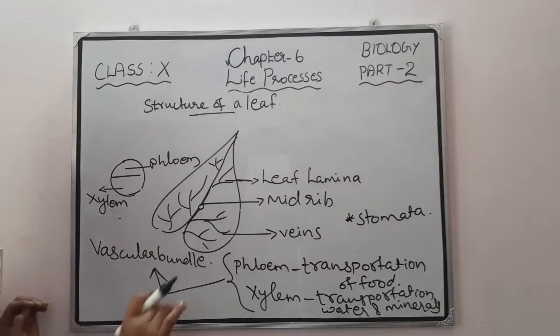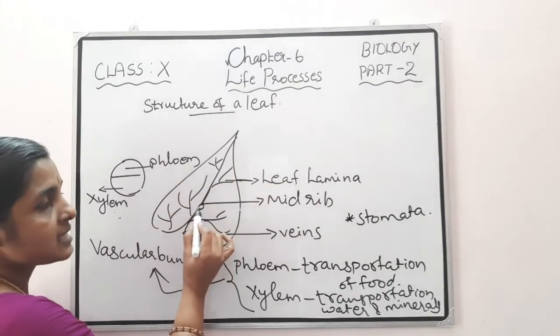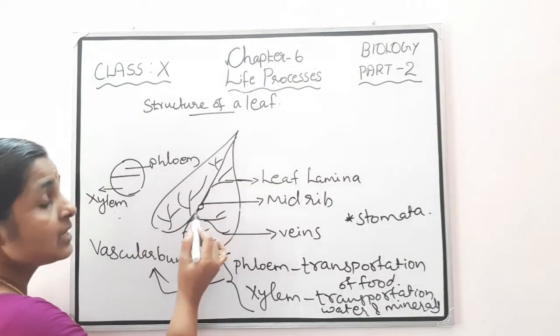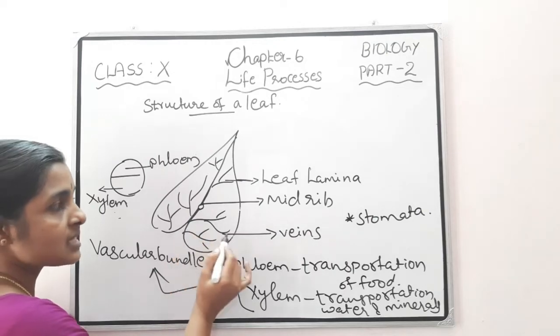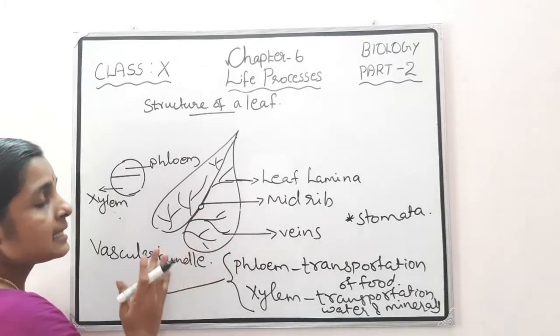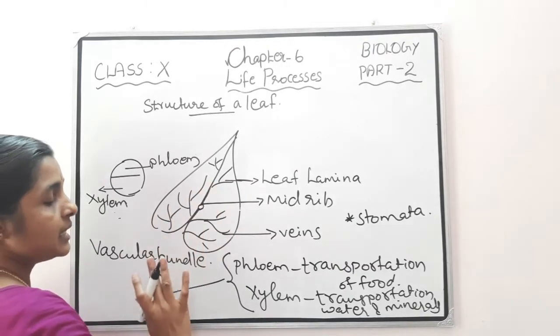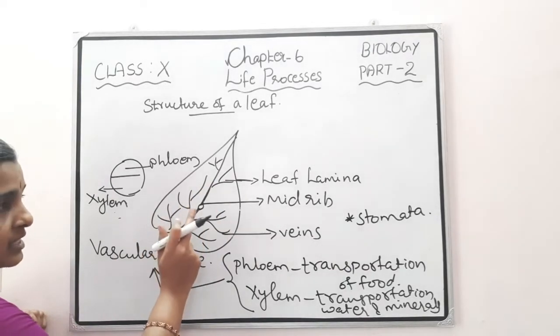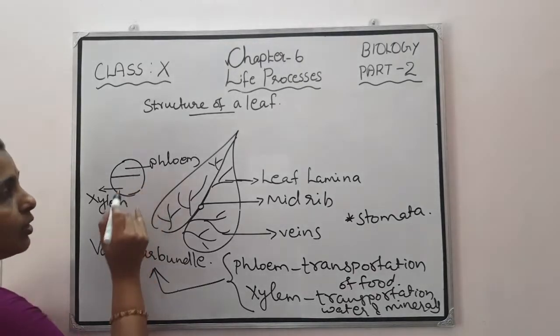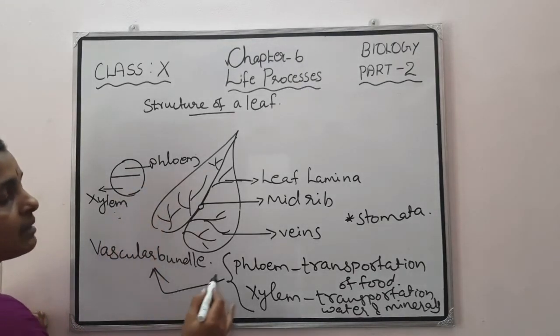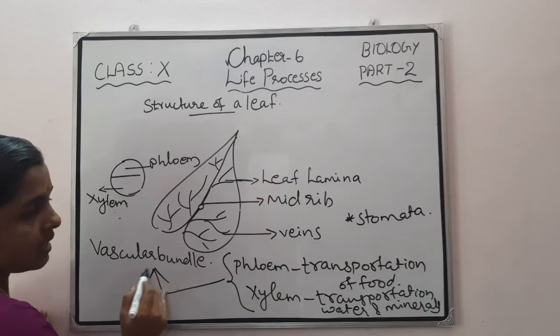Once again, the leaf consists of a leaf lamina. There is a midrib or main vein, and from it numerous smaller veins are arising. These help the transportation of water and food material towards the leaf. In the midrib region, xylem and phloem tissues are present, together known as vascular bundles.